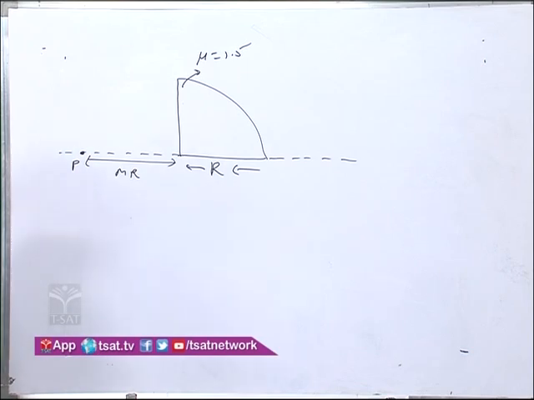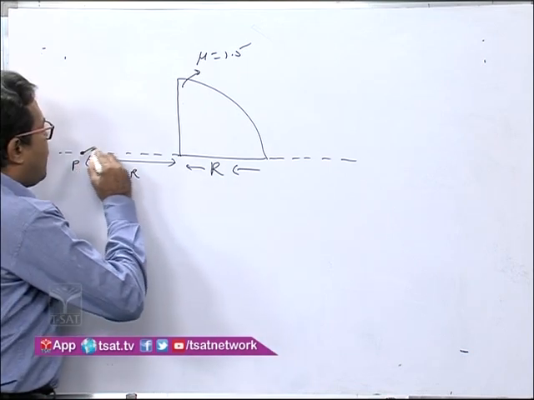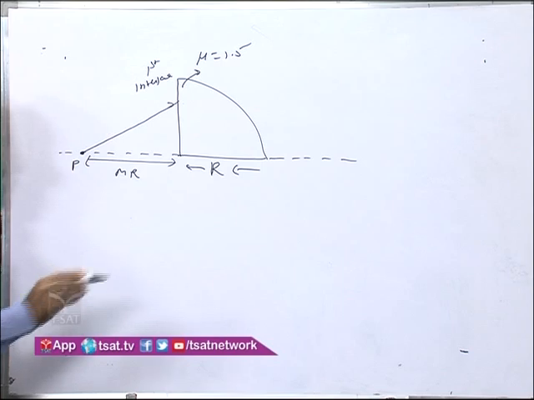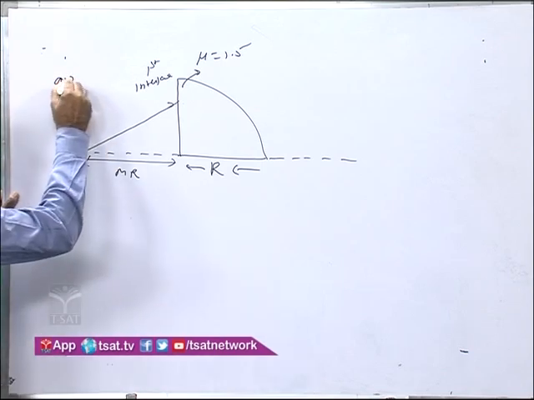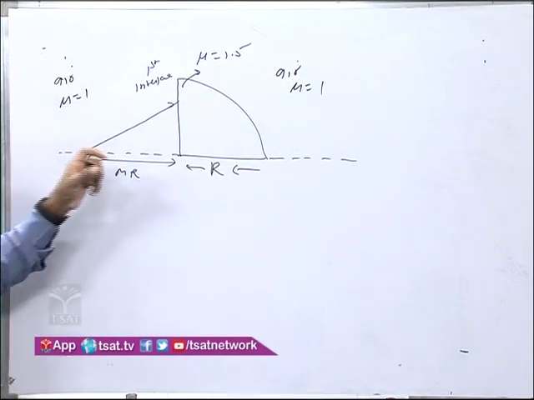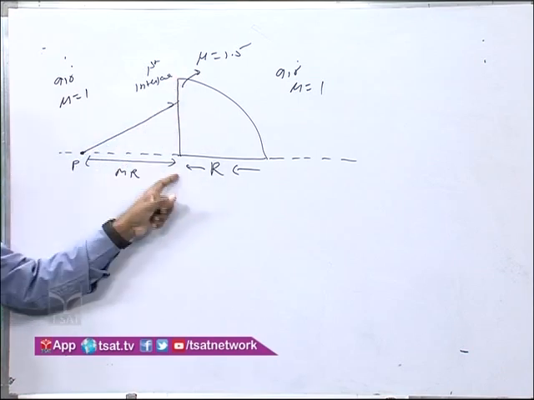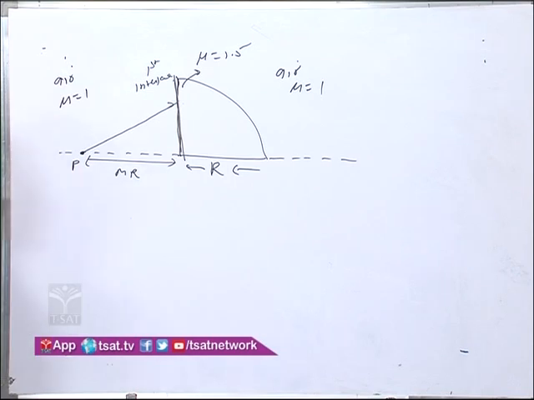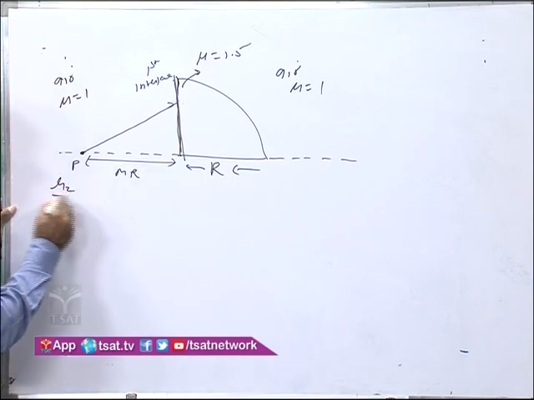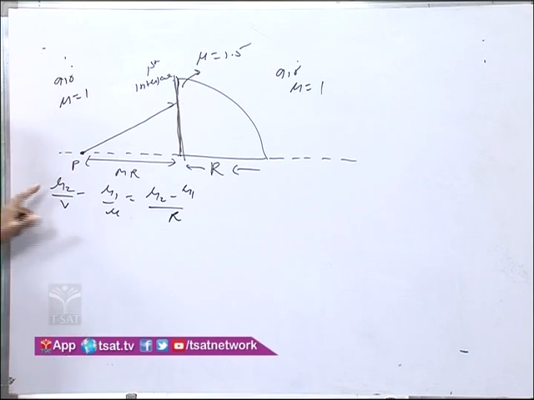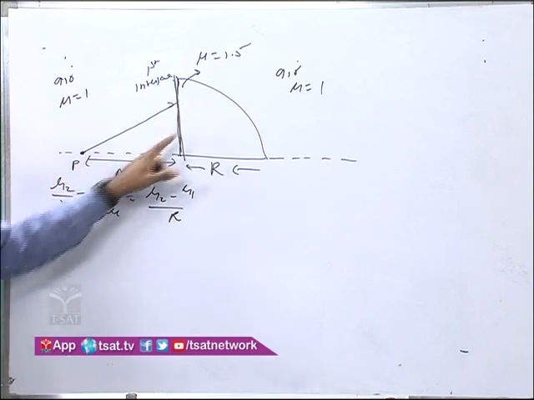Now you see here, according to the question, the ray is first incident on the first interface. This is air, so mu will be 1. This is also air, so mu will be 1. Now you apply the expression for refraction at a spherical surface for the first interface. What I told you is that you have to use mu2 by v minus mu1 by u equals mu2 minus mu1 by R. So what is mu2? I told you earlier, mu2 is the refractive index of the medium where the ray is refracted.